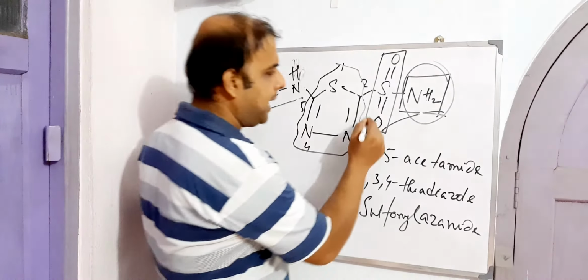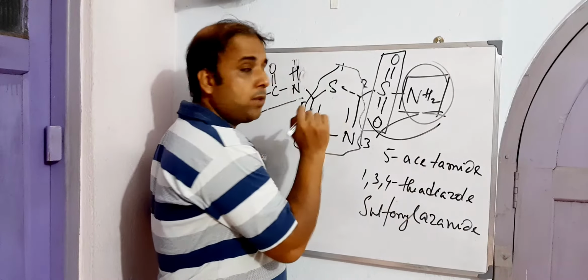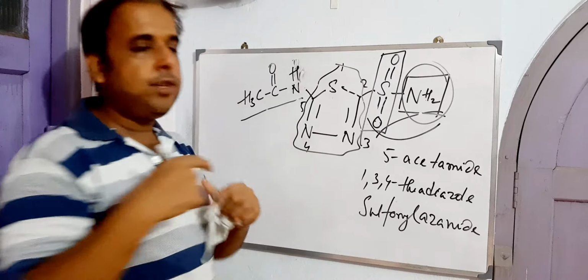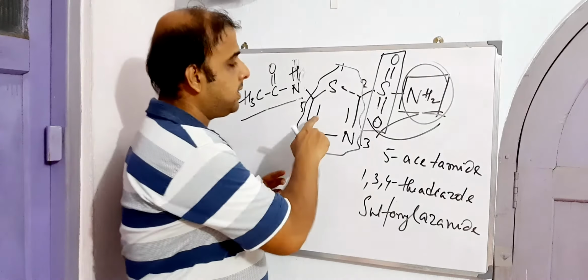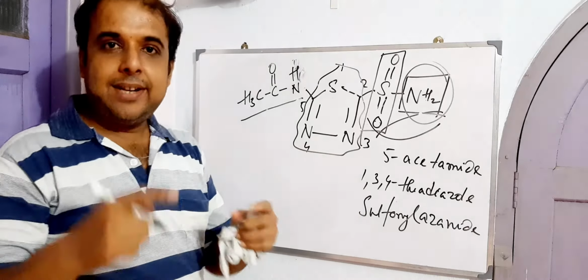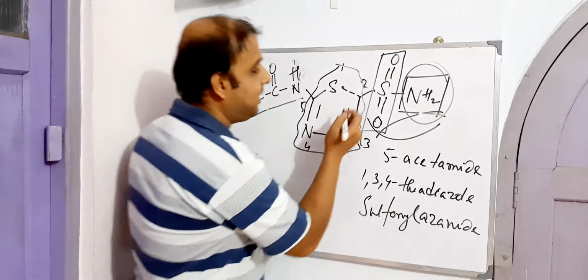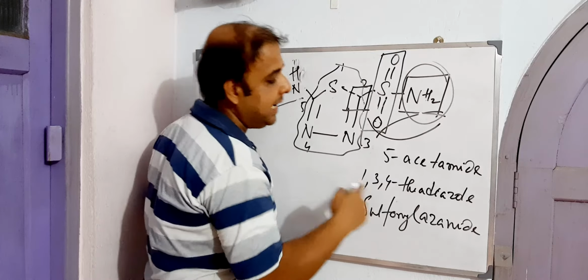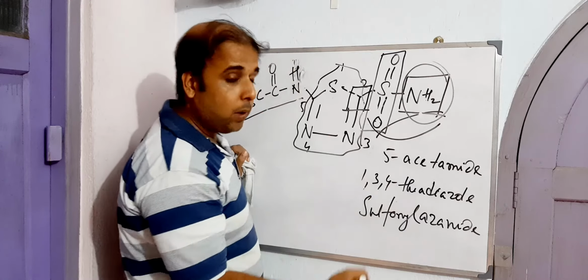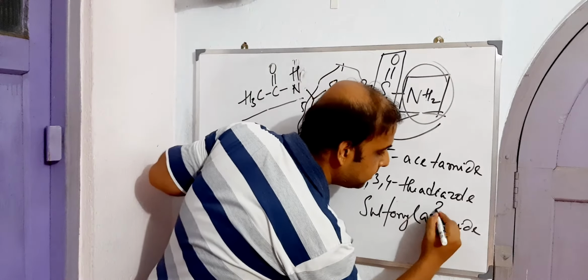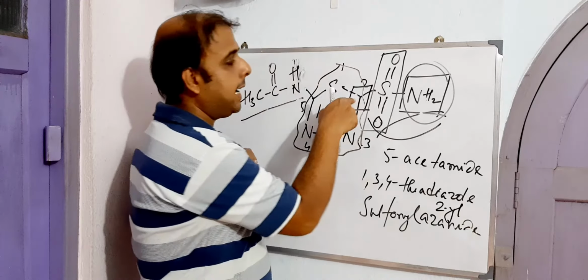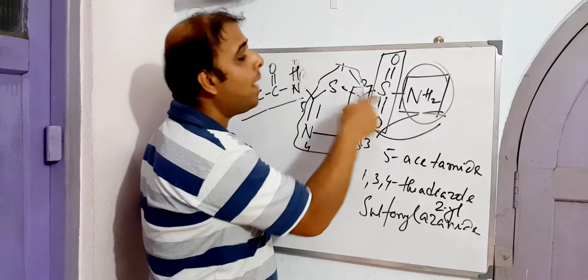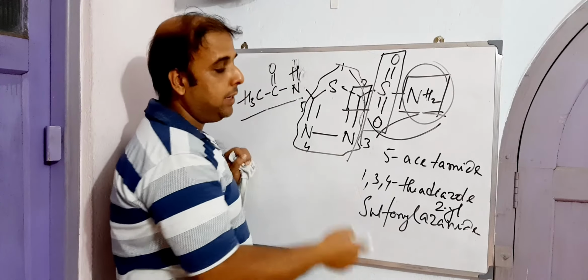Now, something is missed out in the process. It is a sulfonamide, right? We are not supposed to consider this as a parent, but rather as a substituent. So I should write it in this form. After writing 1,3,4-thiadiazole, I should write 2-yl, the second position, as a substituent, followed by sulfonyl azanide.